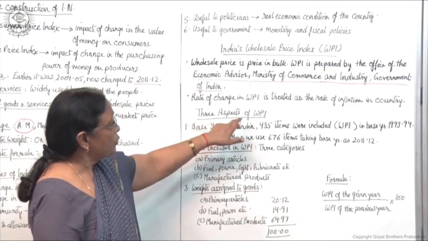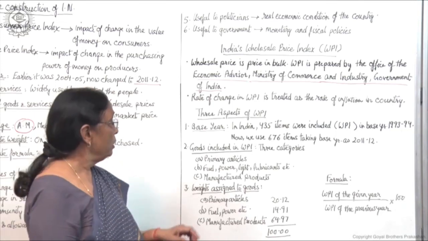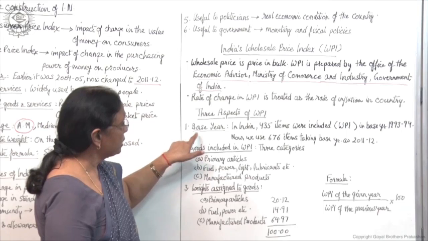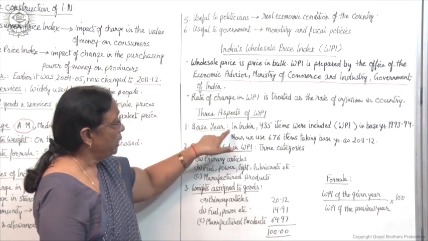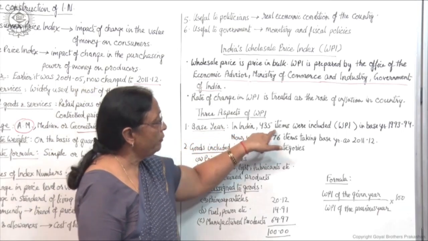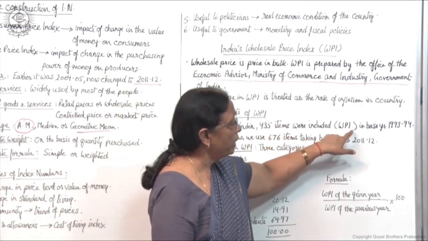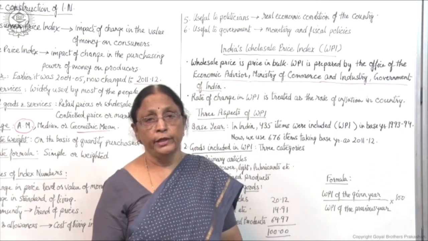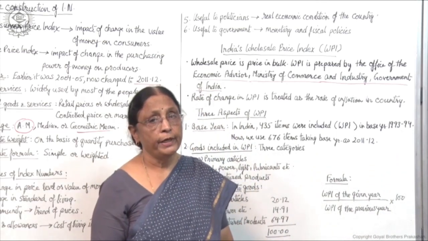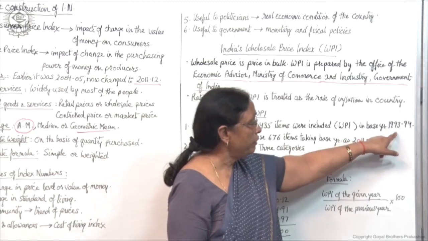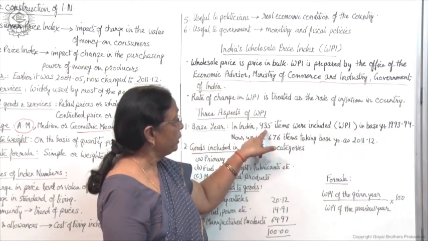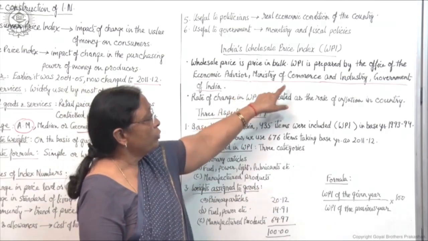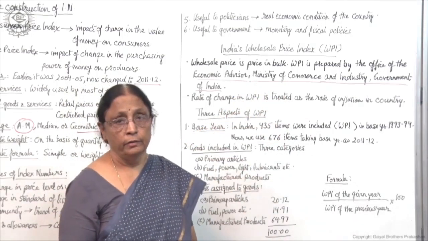Now three aspects of WPI, right? What are the three aspects of wholesale price index? First is base year. In India 435 items were included in WPI in base year 1993-94. When the index number was prepared by taking base year 93-94, 435 items were included by the Ministry of Commerce and Industry, right?